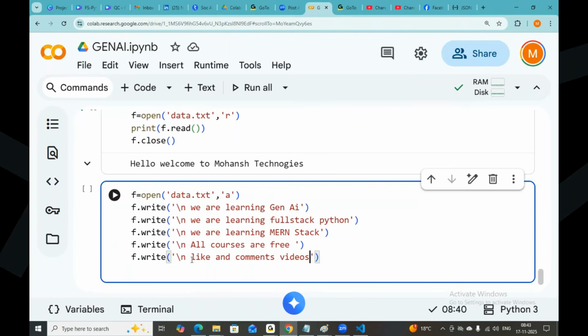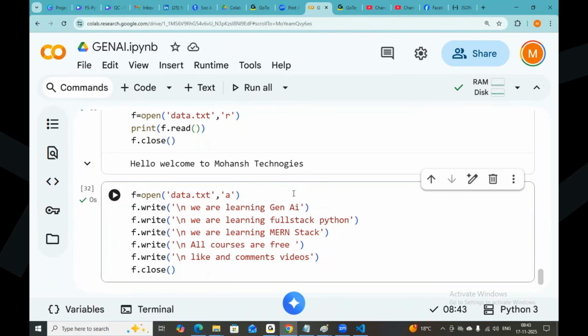Sir, I would like to write a number of lines like this. Then finally, what do I need to do? Remember, whenever you are opening the file, you need to close it. Close. Yes, executed.